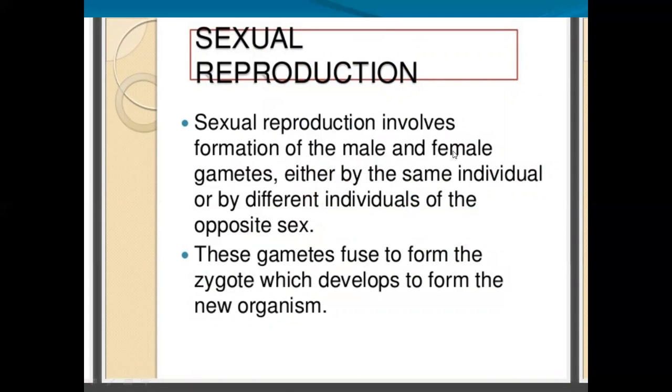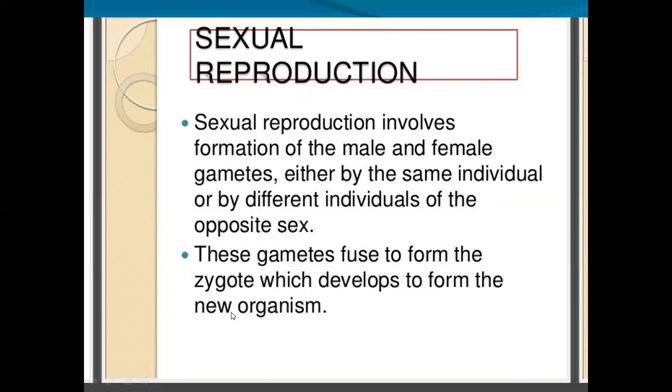Sexual reproduction involves the formation of male and female gametes, either by the same individual or by different individuals of the opposite sex. The male and female gametes fuse to form the zygote, and the zygote develops into a new organism.